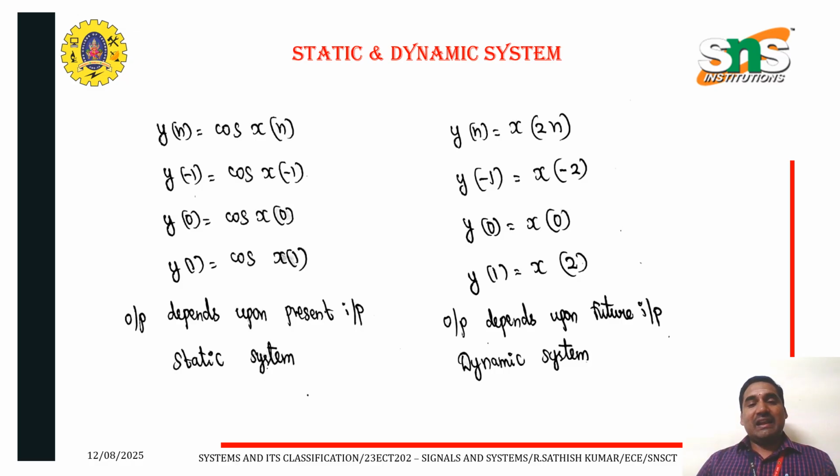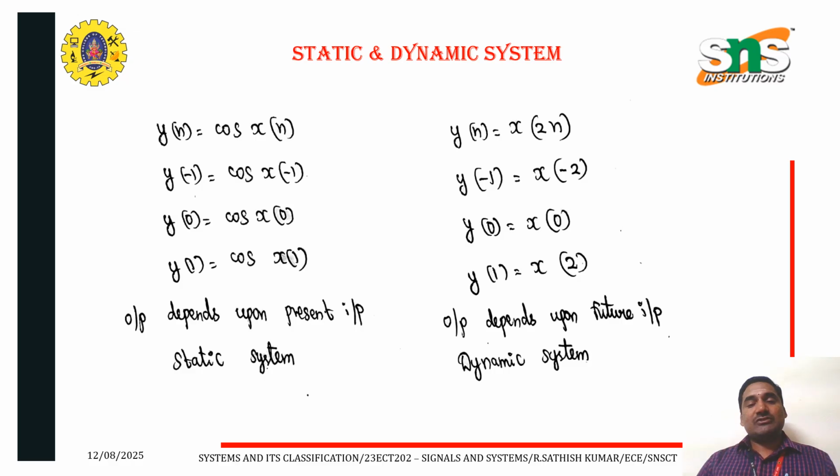Next one, static and dynamic system. Same method to be followed for static and dynamic. Y of minus 1 is equal to cos of x of minus 1, 0 for x of 0, 1 for x of 1. Output depends upon present input. The system is said to be static system.